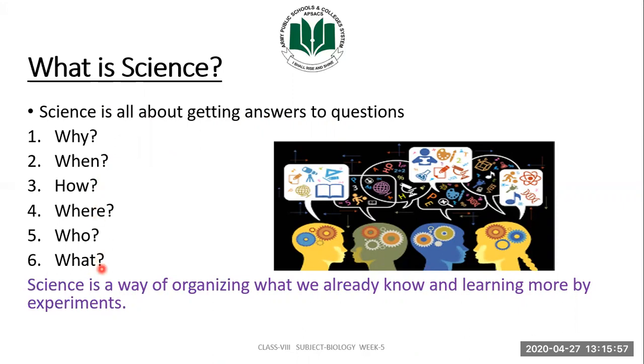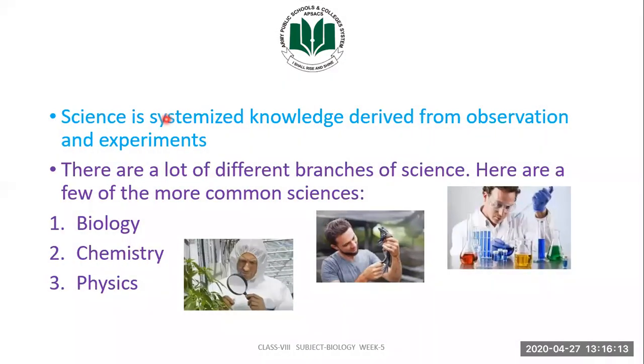So, science is basically a way to organize what we already know and learning more by experiments. So, what are experiments? Experiments are the key feature of science. So, science, according to your book, is a systemized knowledge which is derived from observations and experimentations.